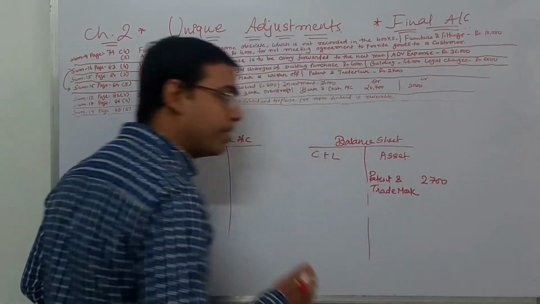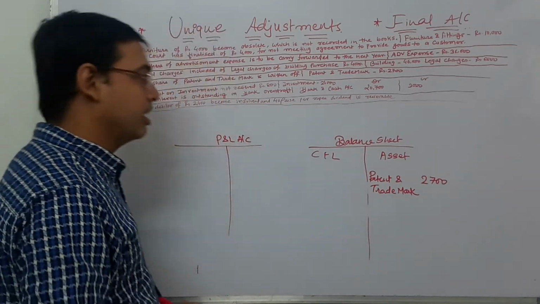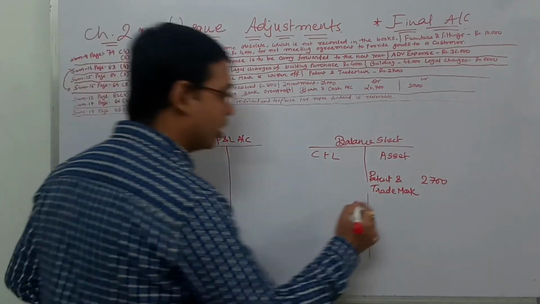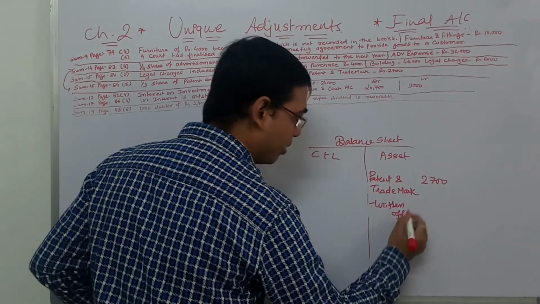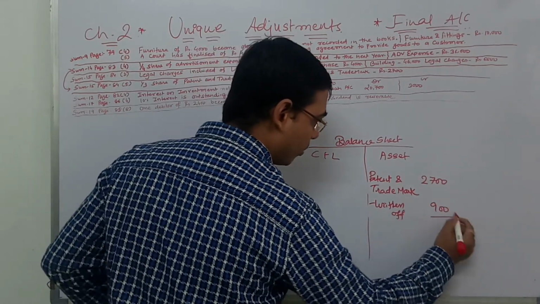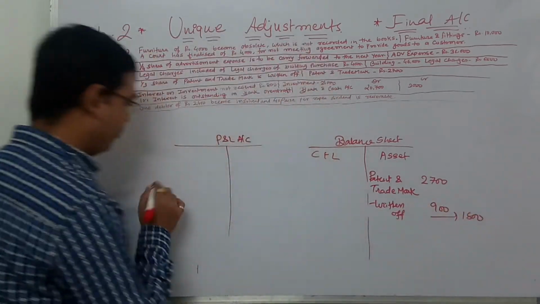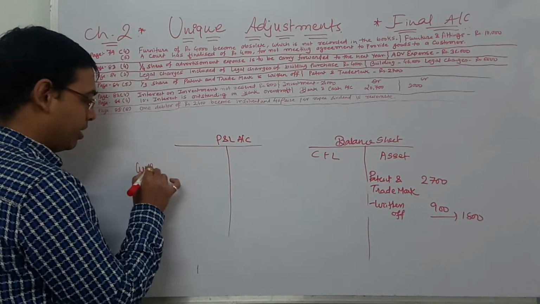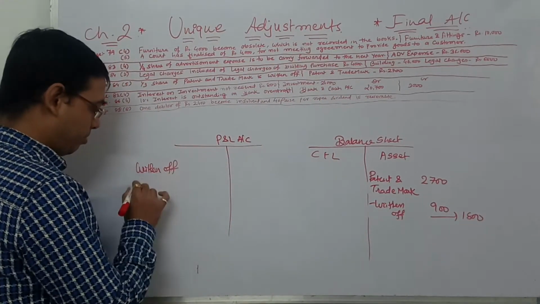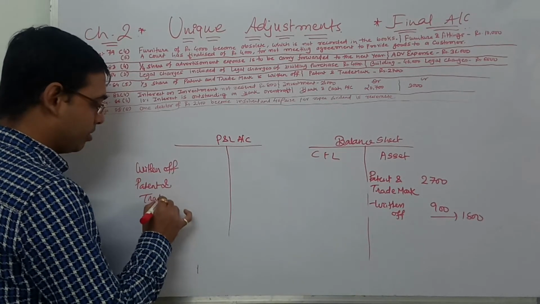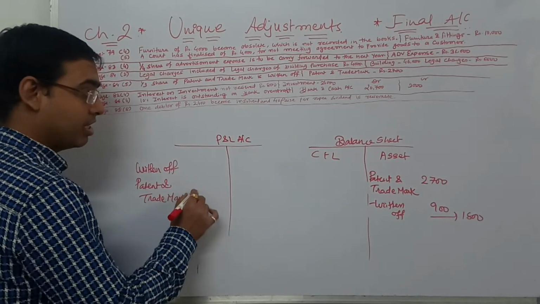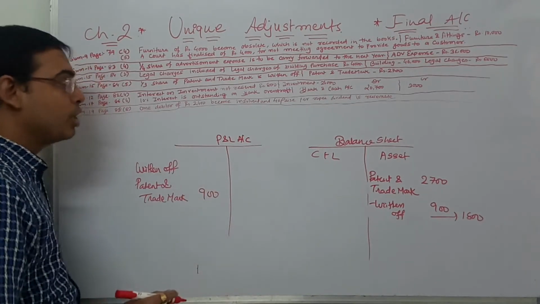This patent and trademark is your intangible asset. This is to be written off 1/3. That means divide by 3, 900. Outer column 1,800. Same way here, the written off patent and trademark. These were of similar nature, that's why I have made them together.